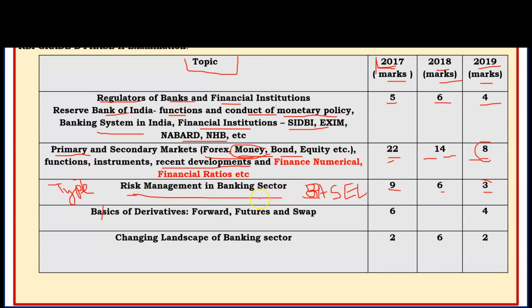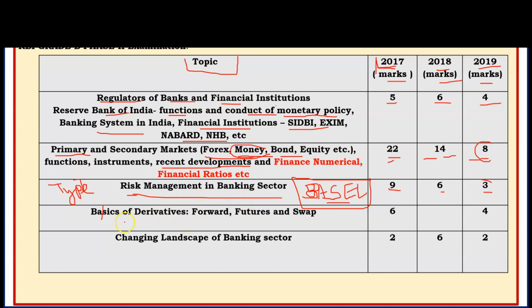So risk management steps by RBI, types of risk and Basel norms. What are the Basel norms for banks in India, and what are the RBI guidelines related to Basel norms? That is very important. Questions are being asked. The question on Basel norms is repeated every time. So it is an important topic for RBI.